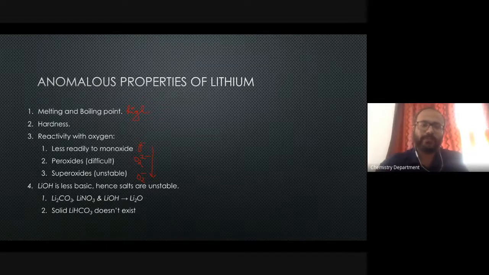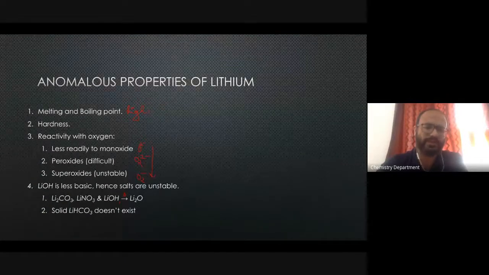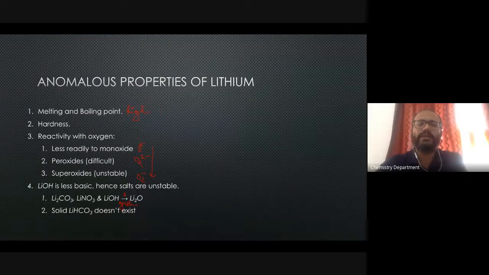So that is why, whenever you have carbonates of lithium, nitrates of lithium, or hydroxide of lithium, if you give a very gentle heating, not strong heating, it is converted to lithium oxide. Okay, so this is a very natural reaction that it undergoes. That is probably because of the stability of the lithium oxide and the less basicity, which is the reason given.